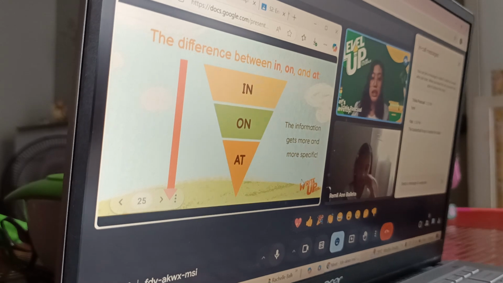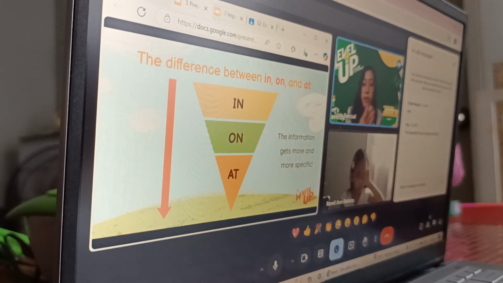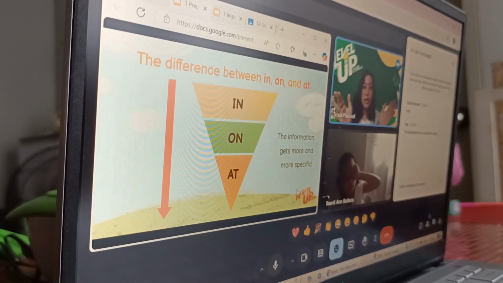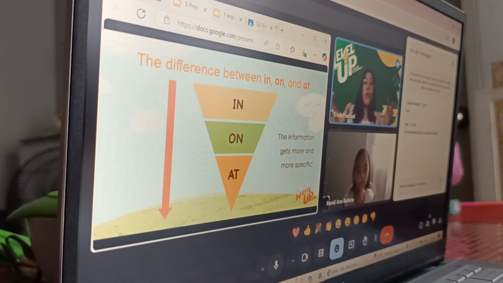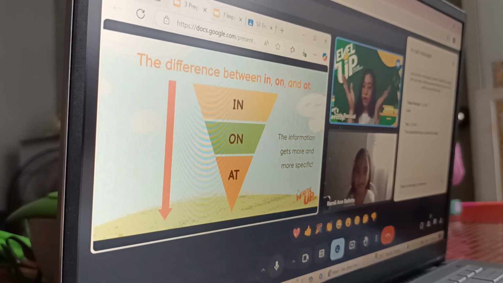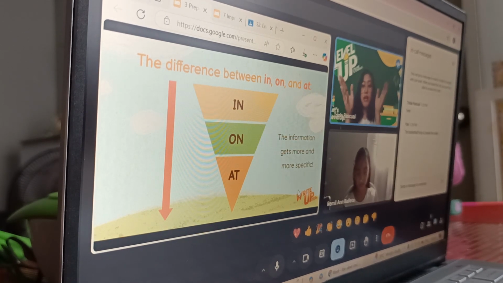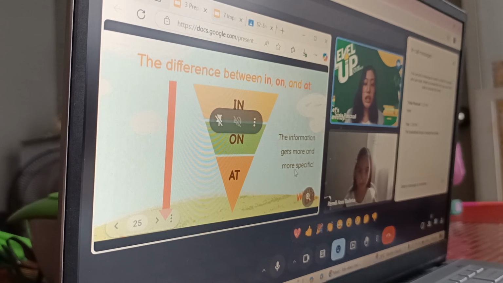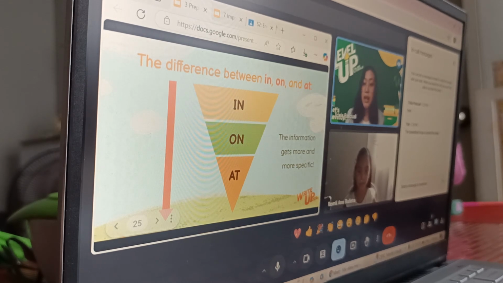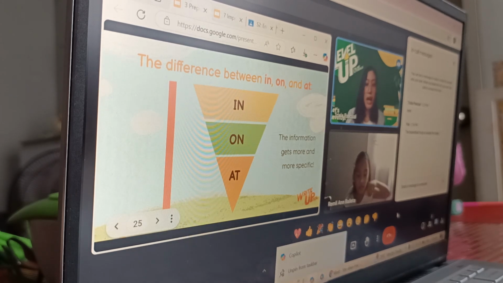As you can see, the wider or broader the space in the pyramid, the more it refers to broad or general information. And we are narrowing it down, so from general information we get to the very specific. That's why we have in as the very general, on, and then the most specific one is the word at. What do we mean by that?